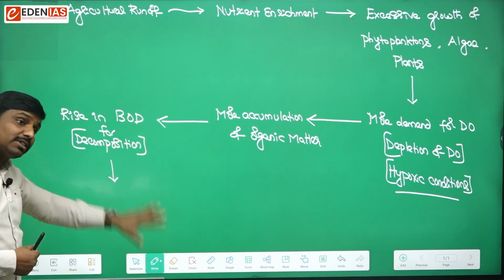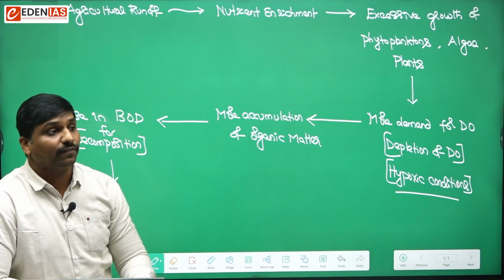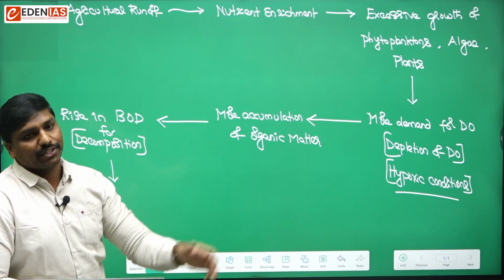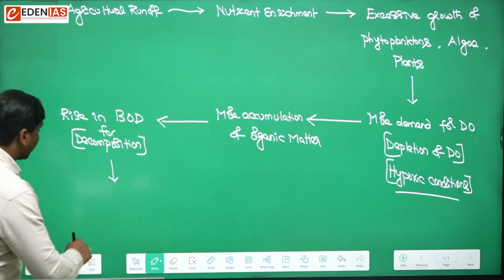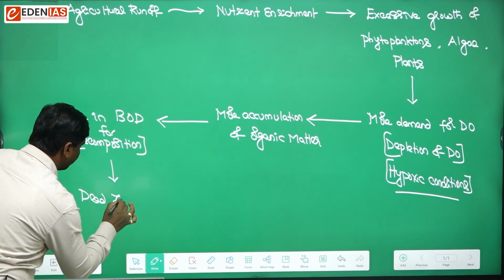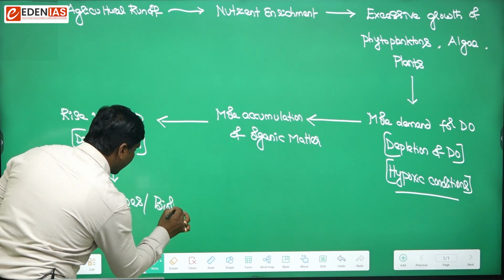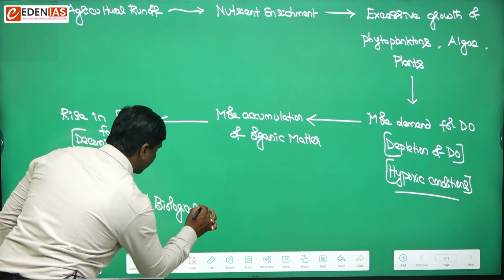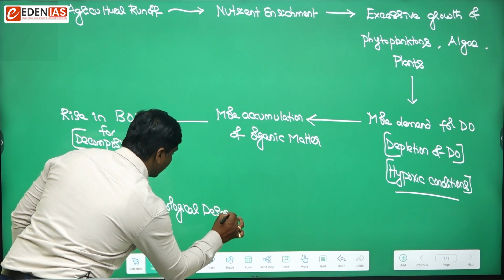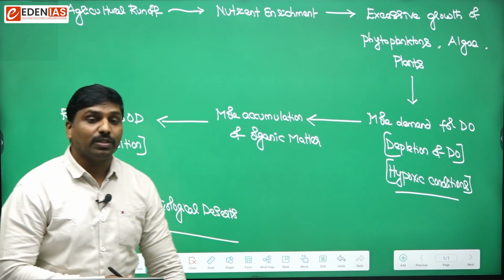Oxygen will get further depleted and this further depletion leads to formation of very low concentration zones, and those low concentration zones are nothing but the dead zones, or they are also known as biological deserts. Okay, so this is one.